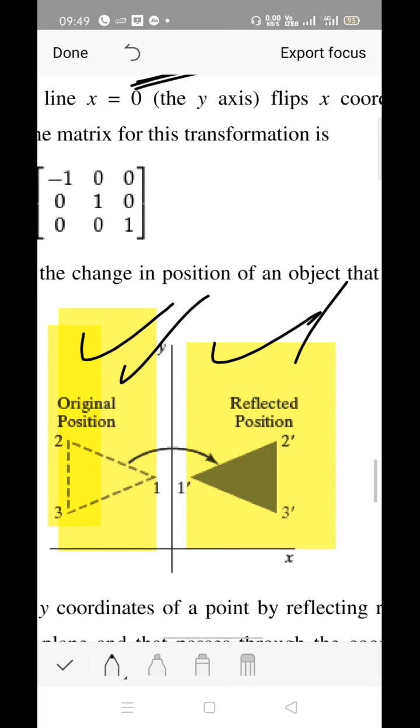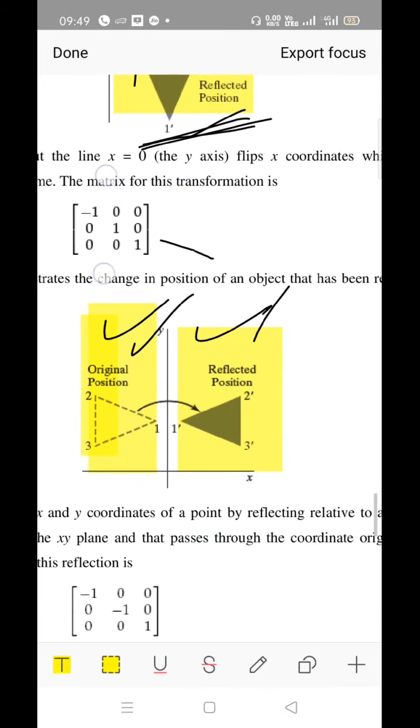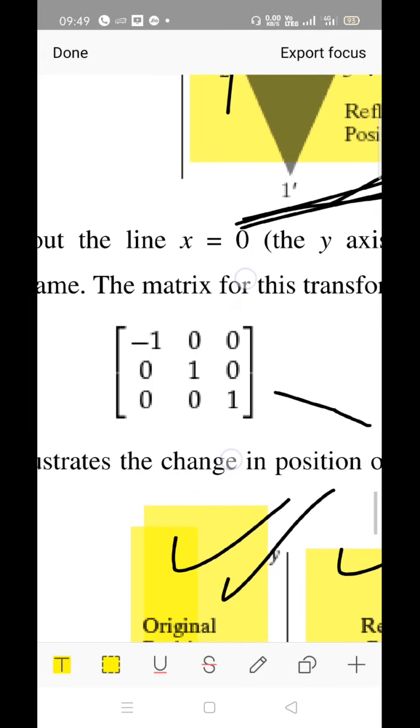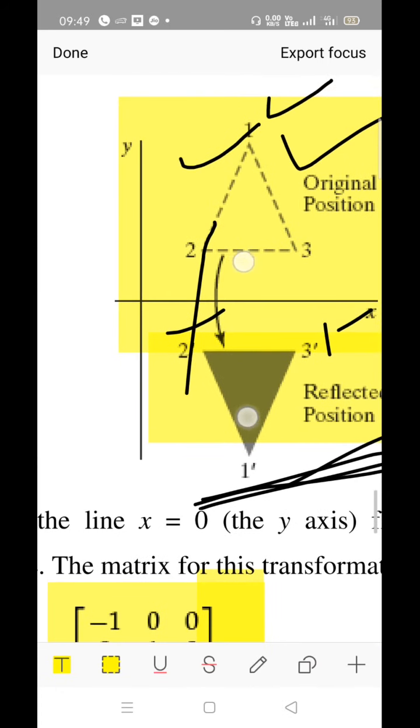So you have to change the parameter of x, the coefficient of x, to -1. Earlier it was 1, now we are changing it to -1. See the matrix content. Check here. For the line x equal to 0, the reflected object's 3 cross 3 homogeneous coordinate representation will be for reflection along the y-axis, for x equal to 0. Earlier, it was the reflection along the x-axis.